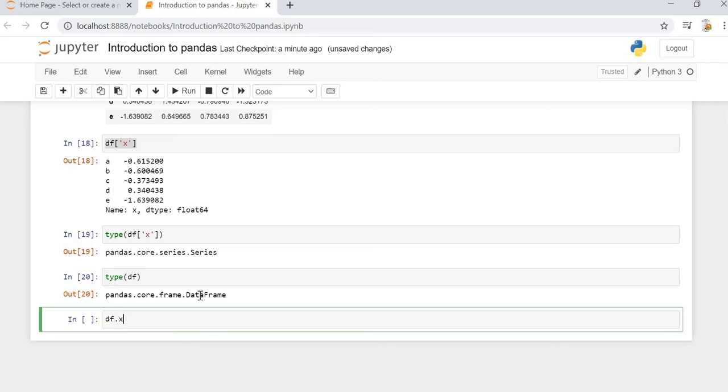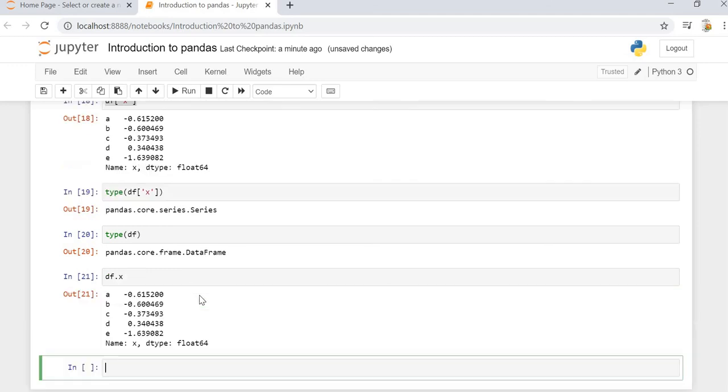It's like df dot, we can specify the column name and it will give us the column value. Okay, but here one thing we have to notice is that if we have a column name which has a space, let's say new column is the column name, then we can't do this df dot new column because it has a space associated with it. So the better option is to go with df of in the bracket notation, provide within single quote or double quote, the column name.